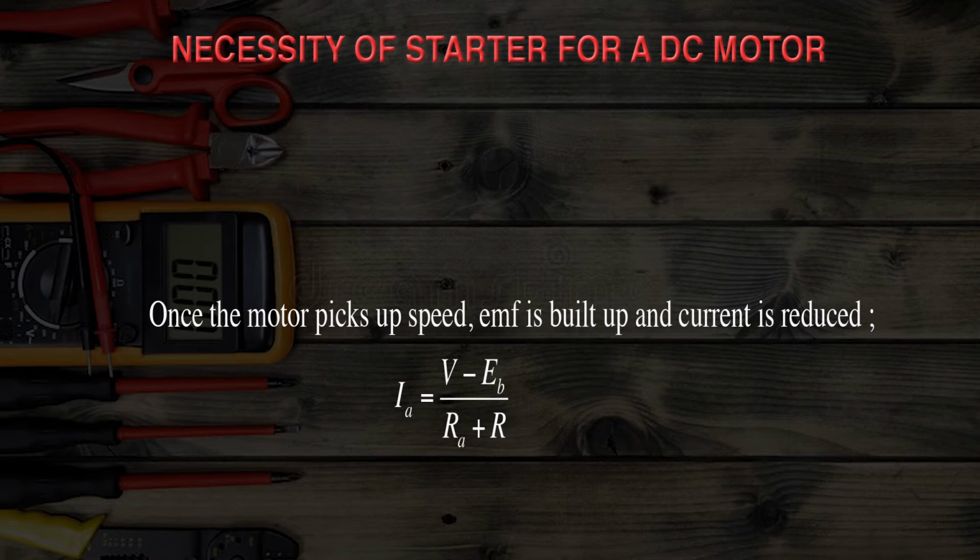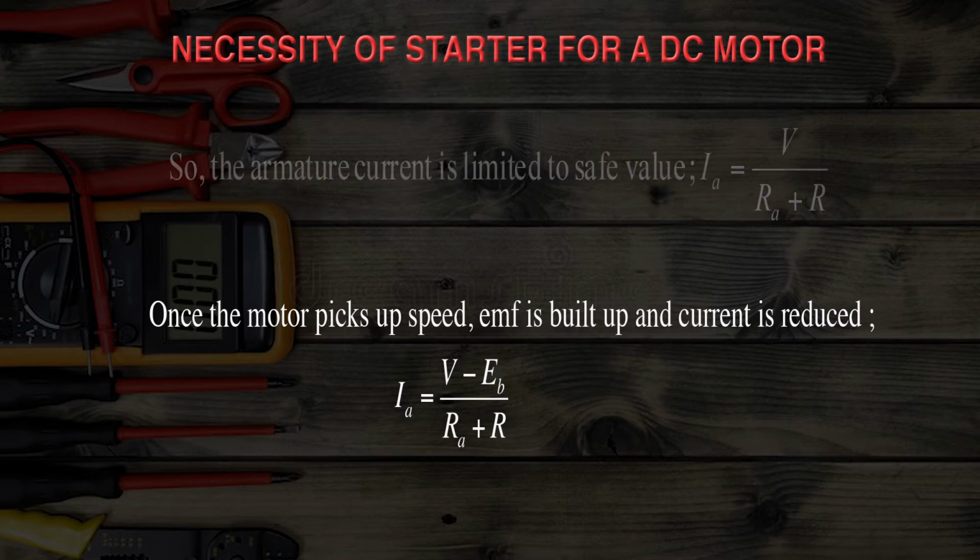That means you can adjust this resistance. Once the motor picks up speed, back EMF is built up and current is reduced, because as motor speed increases, EB is increasing, since EB, or back EMF, is directly proportional to the speed of the DC motor. At this time you can write the equation for the armature current.